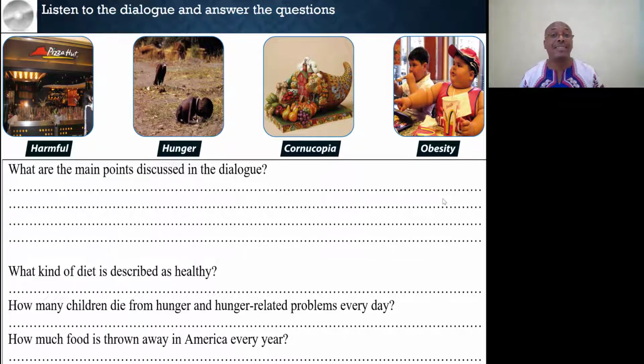Now on to our dialogue. Well, listen to 3 people discussing food and the planet and healthy food. So just look at the pictures to give you an idea of what the listening is about. Harmful, hunger, cornucopia, and obesity. Also, read the questions carefully to be able to answer them.